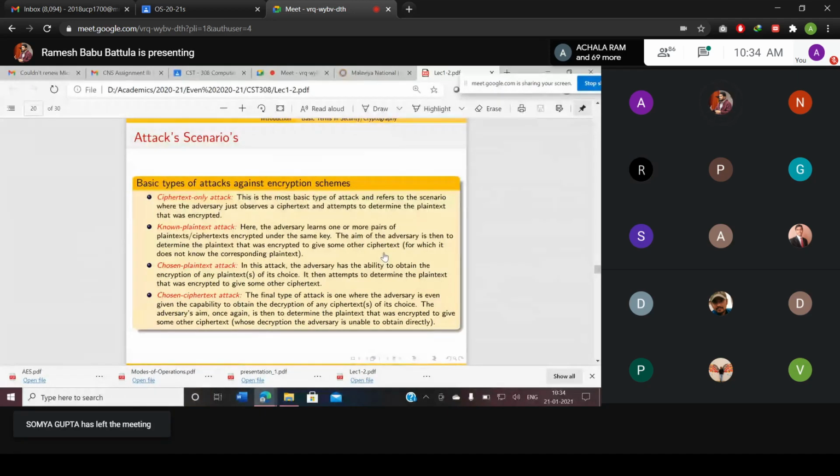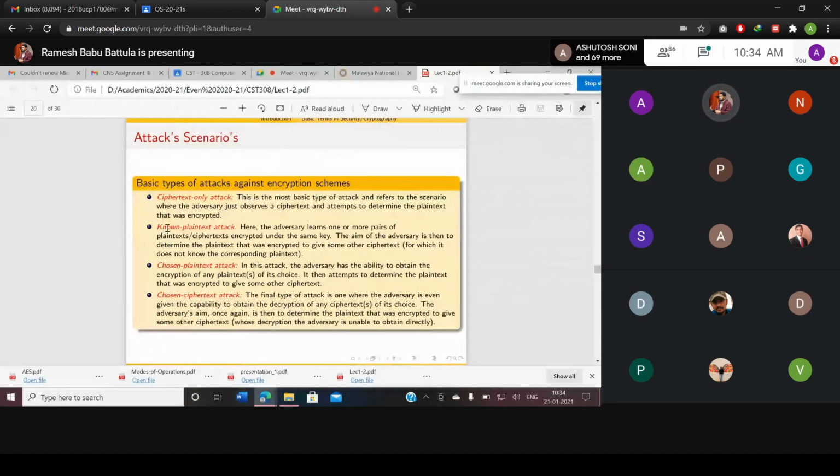You send a packet in encrypted form. Encrypted form means we call it ciphertext. So anybody can see that ciphertext. If I know your ciphertext, I may try to find what algorithm you used, but there are so many algorithms, and you might be using one of them. So I may analyze the ciphertext and try to predict your plain text information as well as your key information. If I know how you converted plain text to ciphertext, that will help me know about your key. That's why ciphertext only attack is the basic attack here.